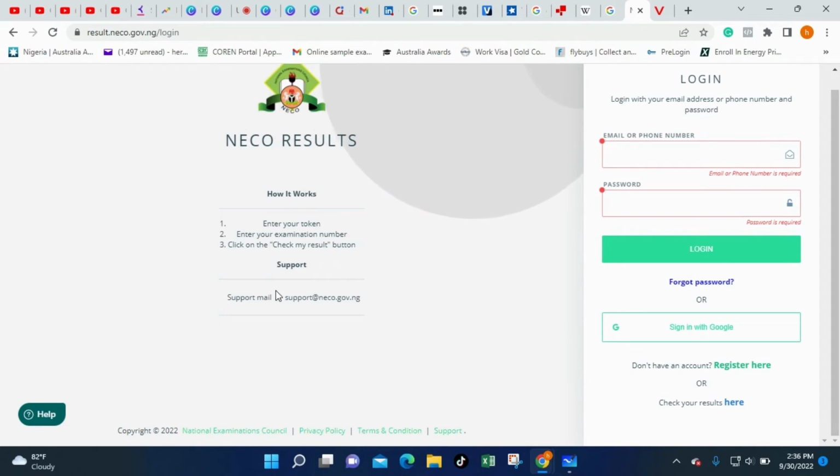Now, once you open that your result, I go advise you make you print am, because once you print am, that one na the one wey you go take look for any admission wey you dey look for any university. Now, once you print am, Neco go only allow you to use that token for just 5 times. So if you dey use that token, make you know how you dey take use am, and you no fit use that token check another person result. Na only one person dey use am. Now that video go tell you how much you go take buy that token.